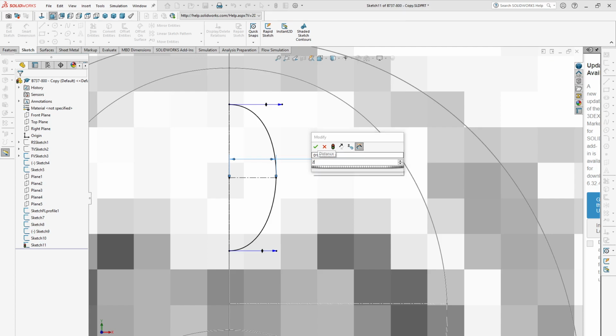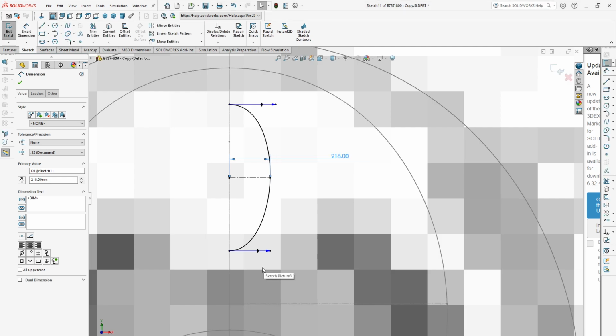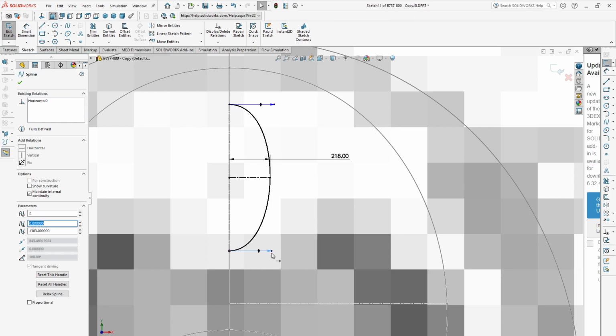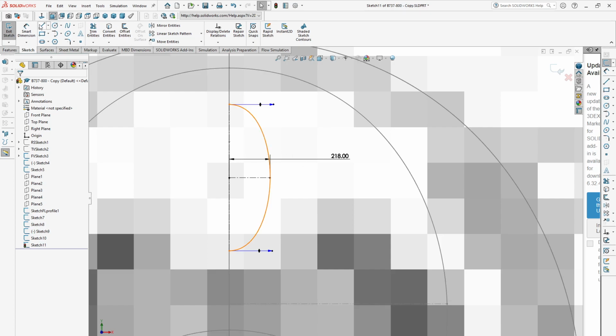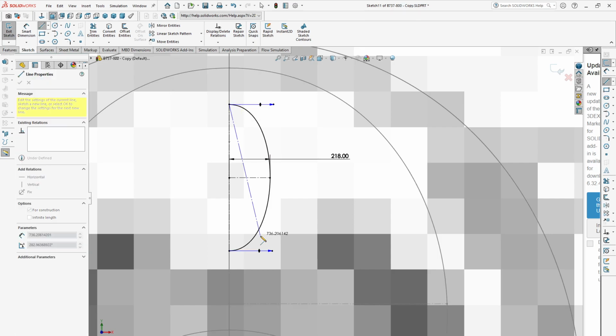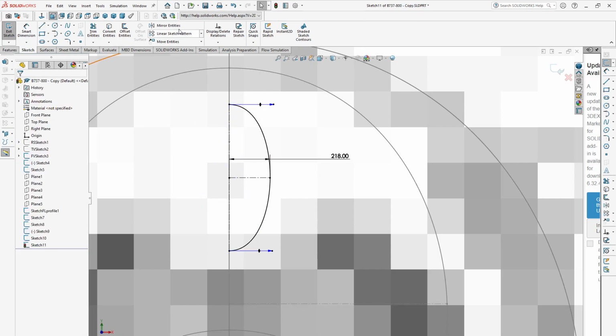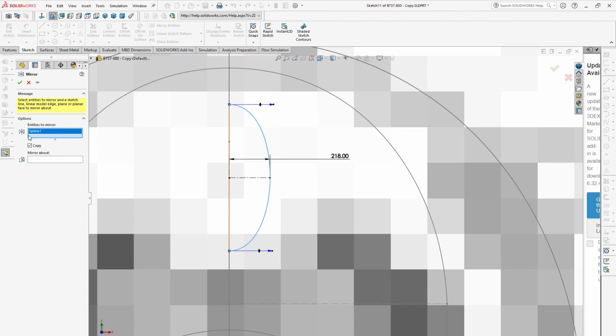So 218. Okay. Now a little adjust. That's good. Now to mirror it. Mirror entities. Select this curve. Mirror about view.